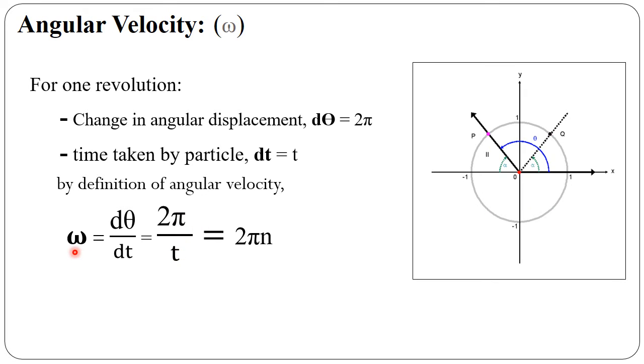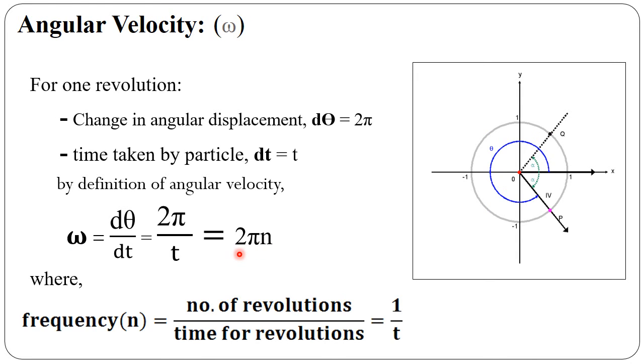Also, omega can be written in another form, that is 2 pi n, where n is the frequency. What is frequency? Frequency is defined as the number of revolutions per unit time. The number of revolutions is 1, and the time for one revolution is T. So 1 upon T can be replaced by n.